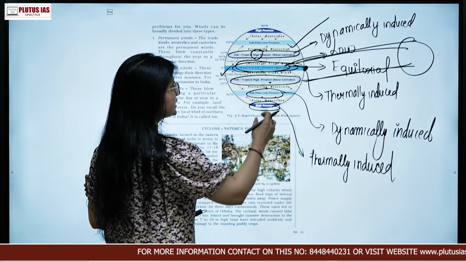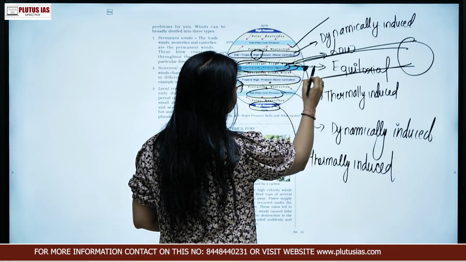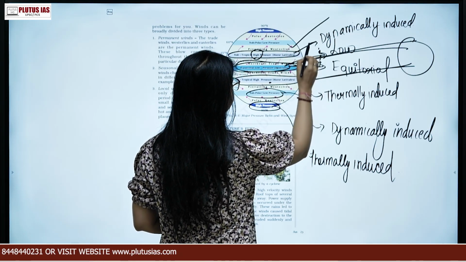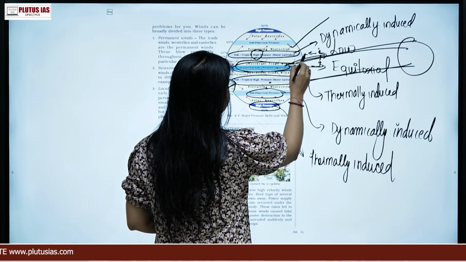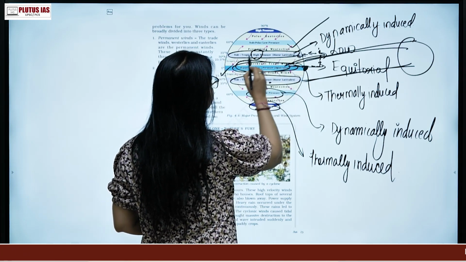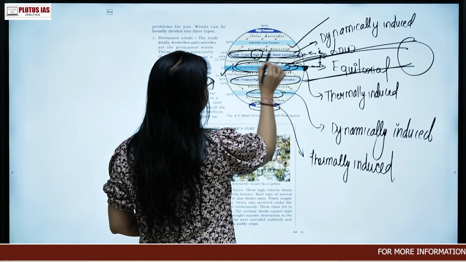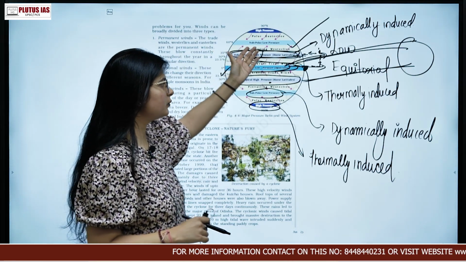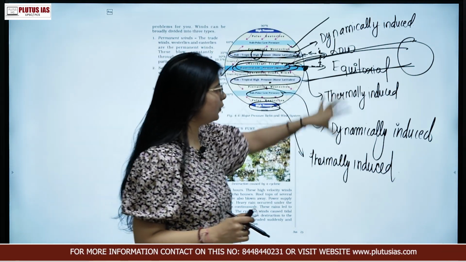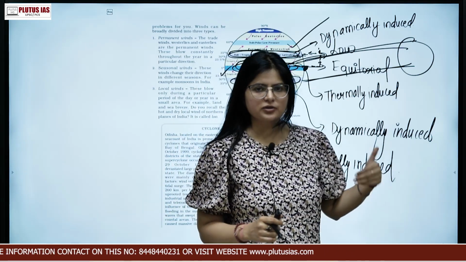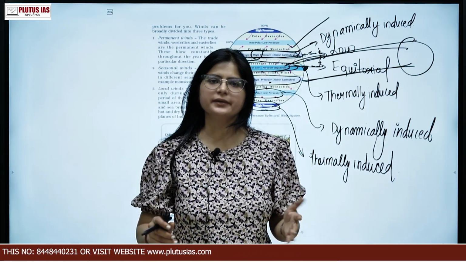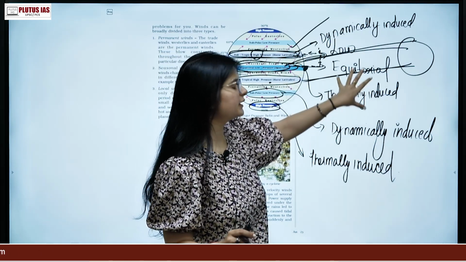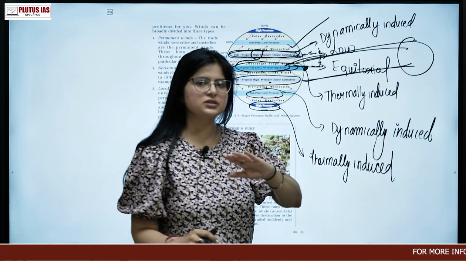It is because the air is just moving up, but it tends to descend at this layer, okay. So you don't have to worry about how it has been formed, because later on in chapter 11 we will do it in detail. For now just remember which are dynamically and thermally induced, you have to just mug up this part at this level.